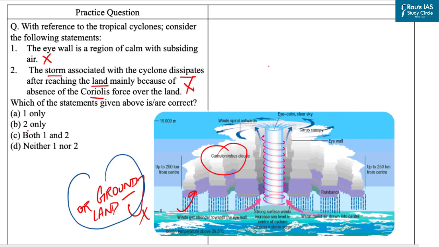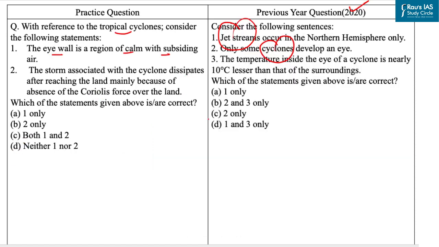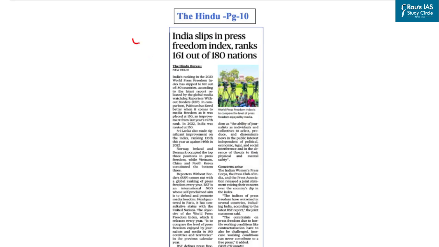So, both the statements are incorrect. So, our correct answer is option D, neither 1 nor 2. Answer of this PYQ is option C. Now, our next discussion is based on this news article, and this news article is based on World Press Freedom Index. And according to this index, India's ranking has slipped to 161 out of 180 nations.